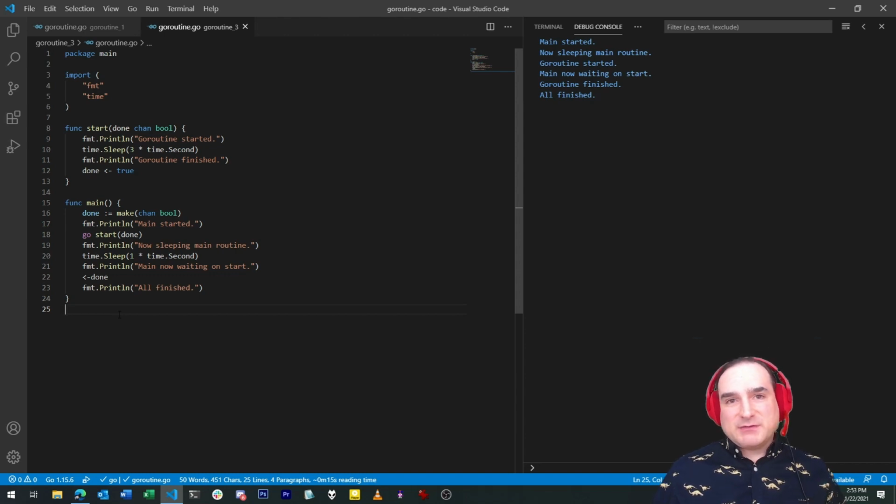Now, as you can see, I've only covered the very basics here, but the idea should be plain. Go routines let you run tasks concurrently, independent of each other and independent of your main program's functionality. And channels let you synchronize activities or the flow of information between Go routines and your main program. And in future videos, I'll be diving deeper into how to make use of Go routines and channels in more ambitious ways.